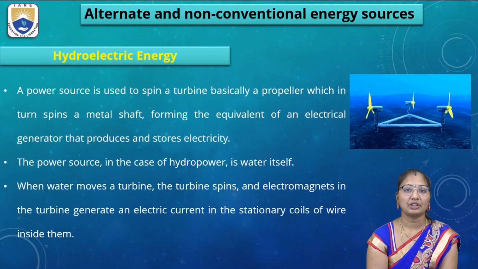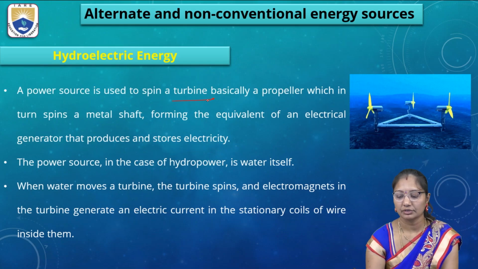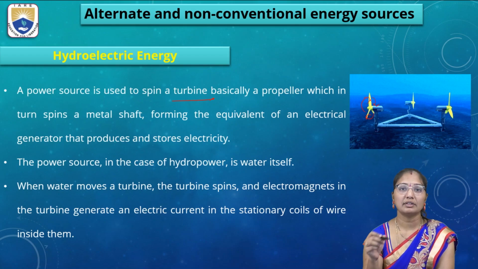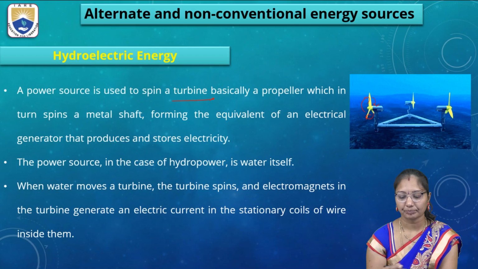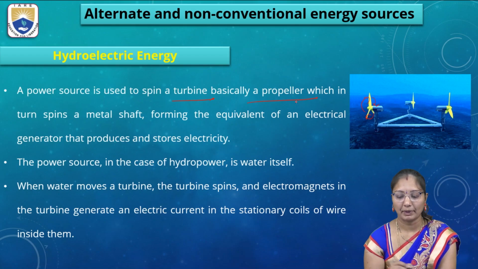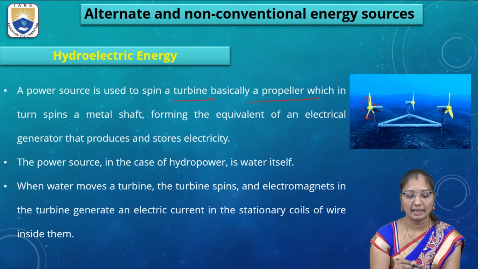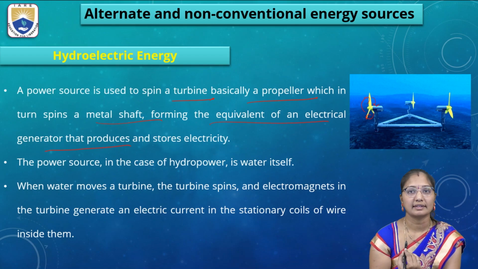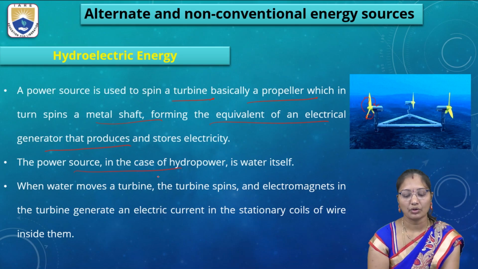So a power source is used to spin a turbine. To spin it, the turbines will be underwater. On flowing, they will rotate. This rotation causes the production of kinetic energy. Basically, a propeller spins a metal shaft, forming the equivalent of an electric generator that produces and stores the electricity. The power source of hydropower is water itself.